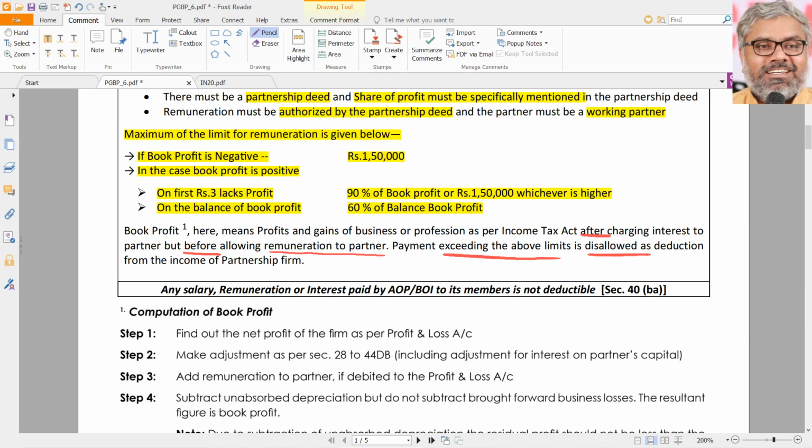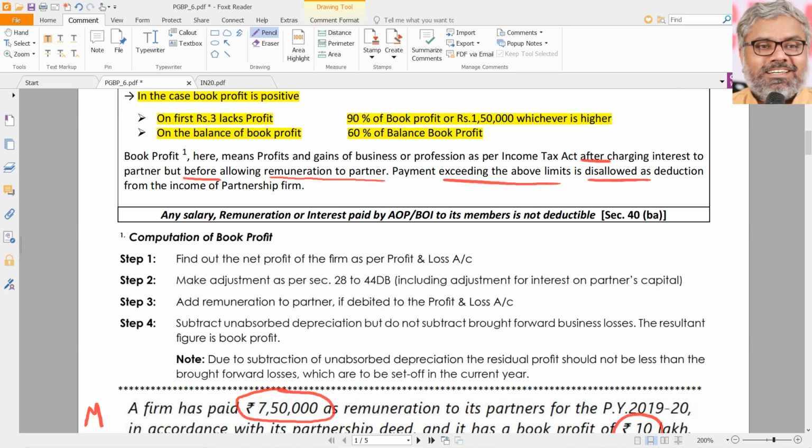But main point here is also to identify what is book profit. If it is given in the question, no problem. If not given, we should be able to calculate book profit by taking the following steps. First, we have to find out the net profit of the firm as per P&L account, which will be given. P&L account has to be given and profit of the firm has to be taken. Then we have to do the adjustments. All the adjustments related to sections 28 to 44DB, meaning the entire PGBP adjustments, whatever sections that we are going to study, all of them will have to be adjusted, including the interest on the partner's capital.